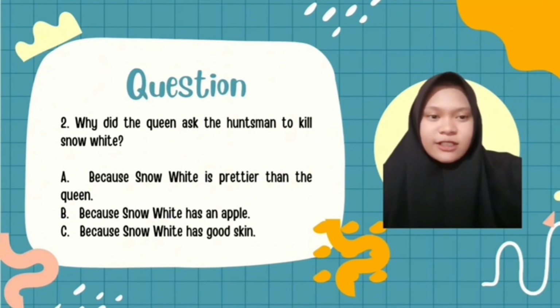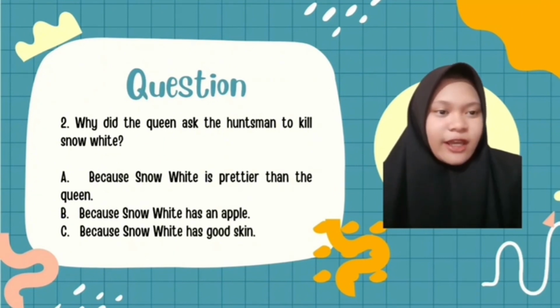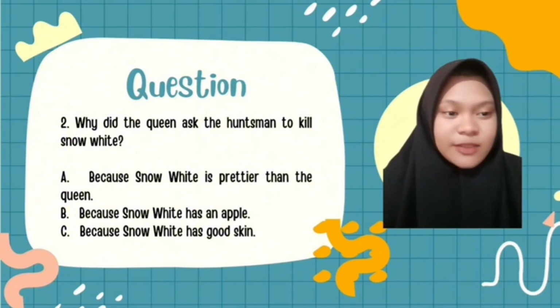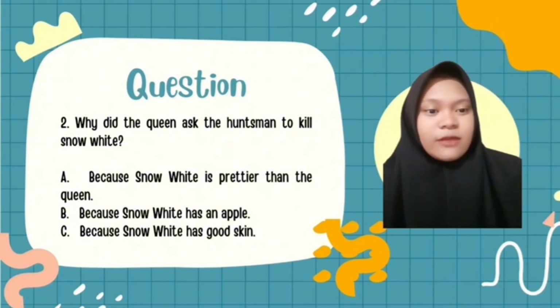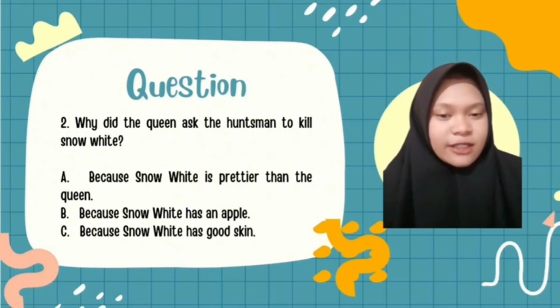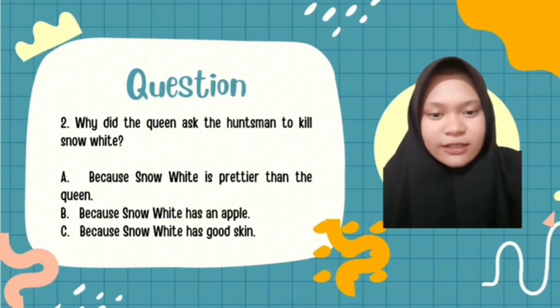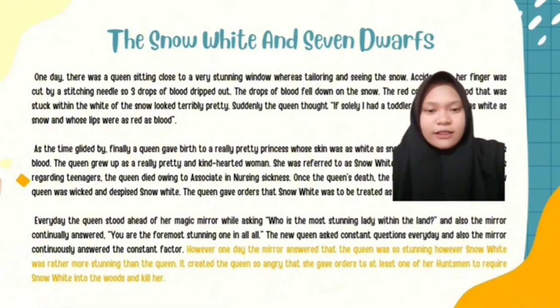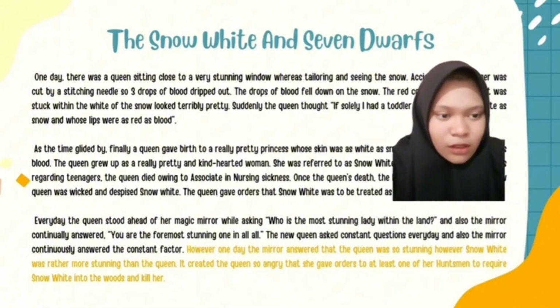The second question is, why did the queen ask the huntsman to kill Snow White? A. Because Snow White is prettier than the queen. B. Because Snow White has an apple. C. Because Snow White has a good skin. Let's take a look in the text. The answer for this question is on the third paragraph and the last sentence.